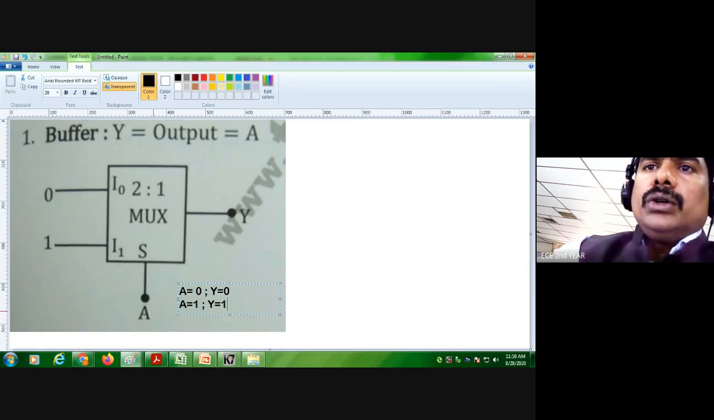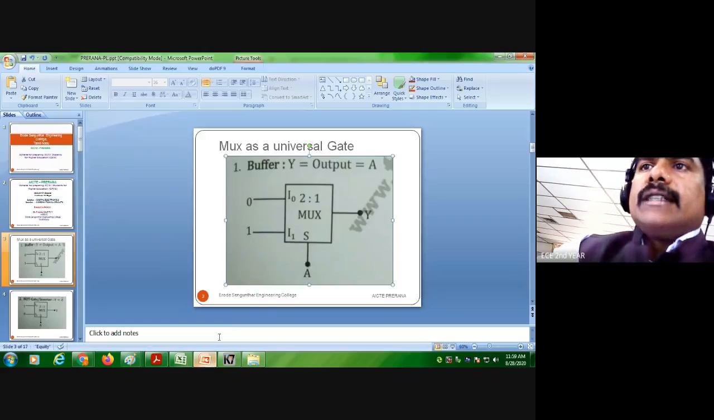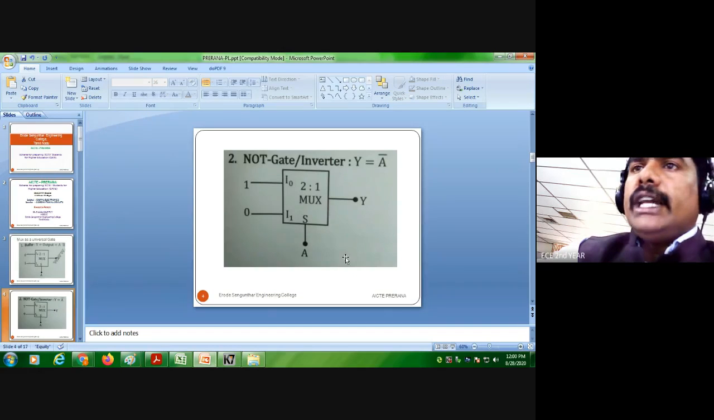There is only one select line, so we have two combinations, A equal to 0 or A equal to 1. A equal to 0 means the first input comes out, and A equal to 1 means the second input comes out as the output. So A equal to 0 gives Y equal to 0, and A equal to 1 gives Y equal to 1. We call this 2:1 mux a buffer. The slide says the 2:1 multiplexer can be used as a buffer, and we can also use it as a NOT gate, an inverter.